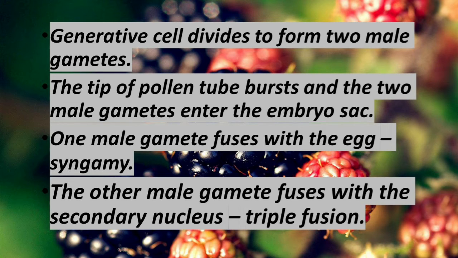The other sperm, the second male gamete, fuses with the secondary nucleus. What do you mean by secondary nucleus? The polar nuclei are there in the center, and these polar nuclei fuse together to form the secondary nucleus. So, the second male gamete fuses with the secondary nucleus to form the primary endosperm nucleus, which is triploid. Why is it triploid? Because three nuclei are joined together: one male gamete and the secondary nucleus, that is two polar nuclei. So it is triploid in nature.